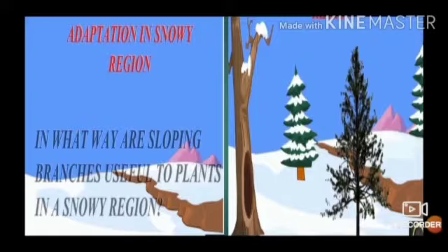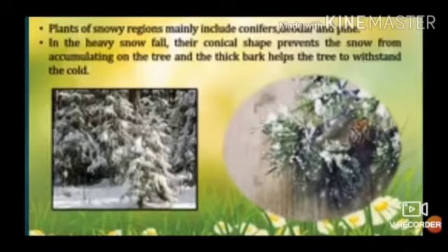Adaptation in a snowy region. In what ways are sloping branches useful to plants in a snowy region? Plants of snowy regions mainly include conifers like deodar and pine. These trees are conical in shape, which prevents the snow from accumulating on the tree, and the thick bark helps the tree to withstand the cold.